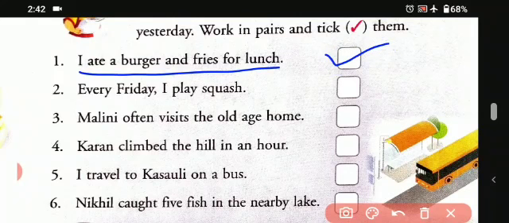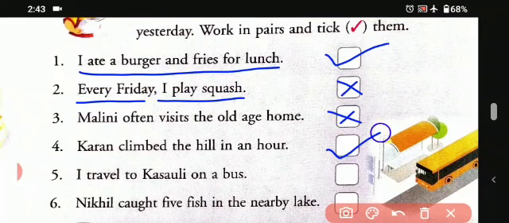Then the second one. Every Friday I play squash. So students, this thing happens regularly. It's not the past, so we will cross it like this. Then the third one, Malini often visits the old age home. Malini visits the old age home, so that also happens very frequently. So we will cross it like this. Then the fourth one, Karan climbed the hill in an hour. So what did Karan do? Karan climbed the hill in an hour. That has also happened in the past, so we will tick it like this.